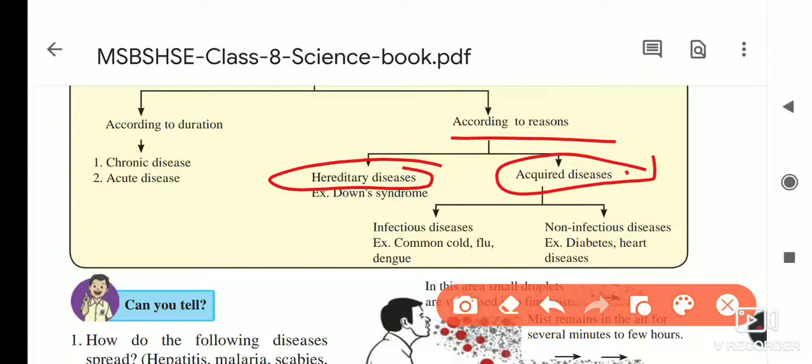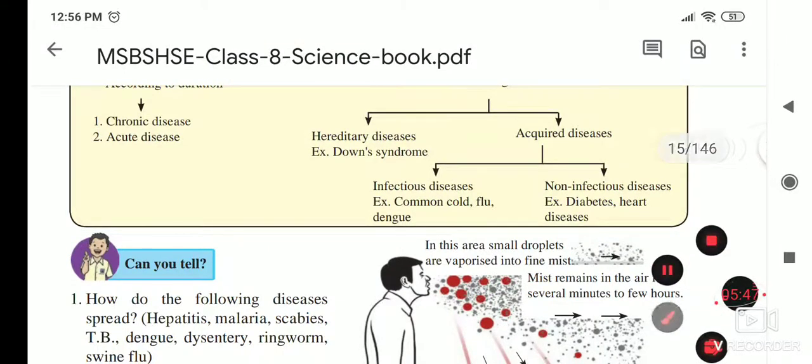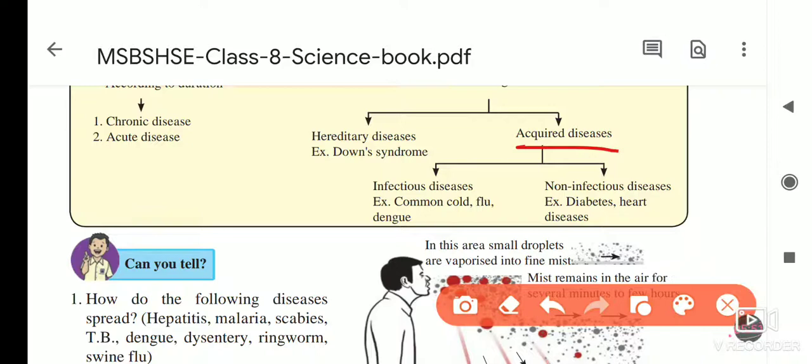So heredity means what? The diseases which came from our parents are called hereditary diseases, and an example of it is Down's syndrome. And the next are acquired diseases, means due to some reasons we are getting those diseases, that's why they are called acquired diseases. And these acquired diseases are classified into two types: infectious diseases, and second, non-infectious diseases.